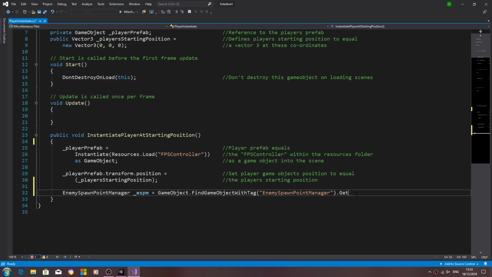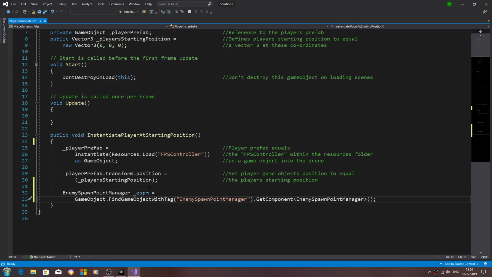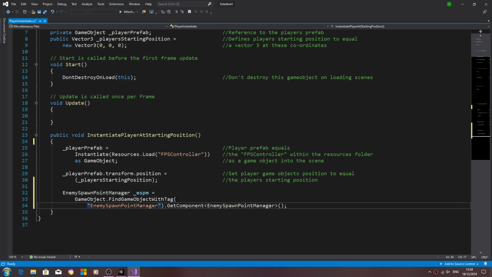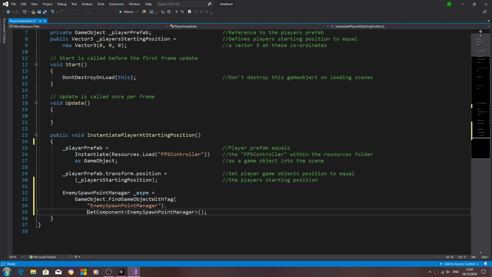We'll say dot, we want get component, and now we're going to paste that in again, enemy spawn point manager, but this time it will be referenced to the script. Open and close brackets, close the line off. And we'll break this up for commenting, so I'll do it here after the equals, there just after the open bracket, and we might as well do it there as well.